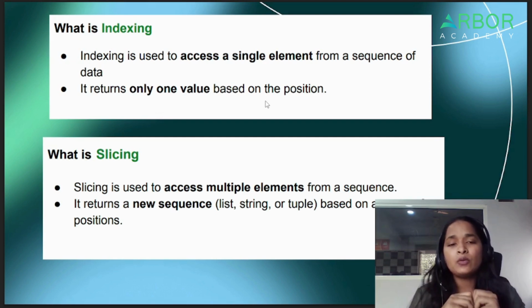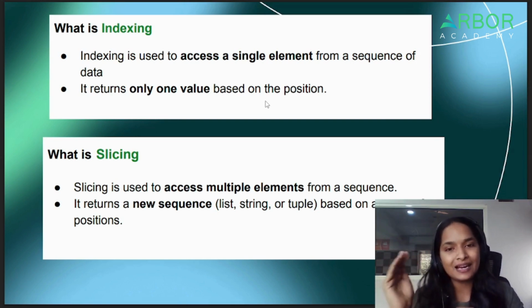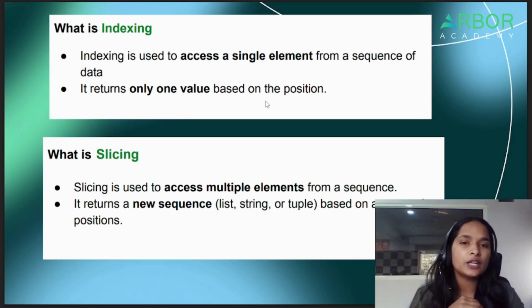When you want to fetch a value from the start, you can use positive indexing, and when you want to fetch data from the last, you can use negative indexing.